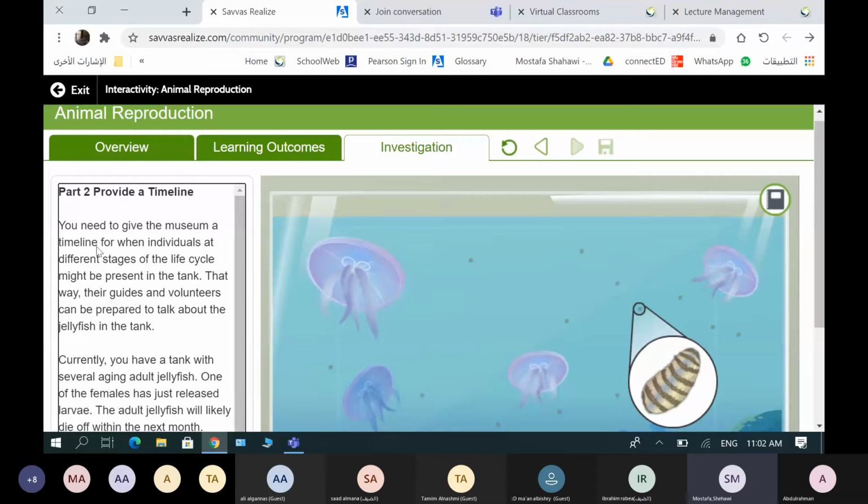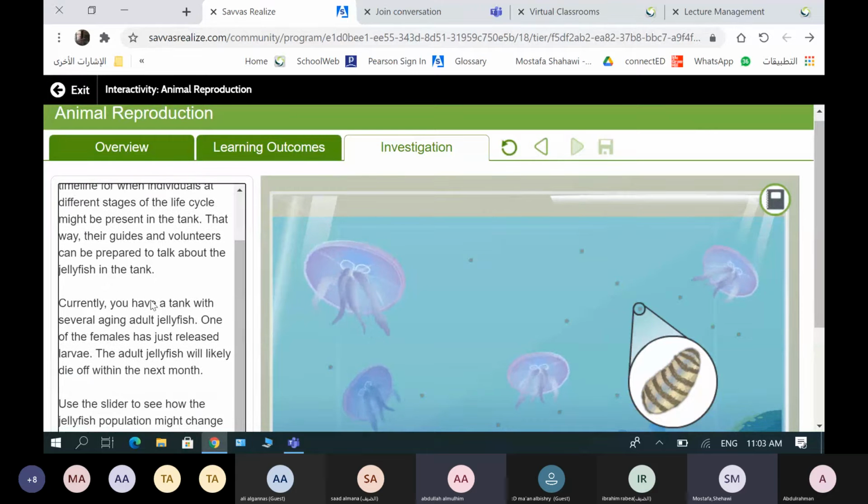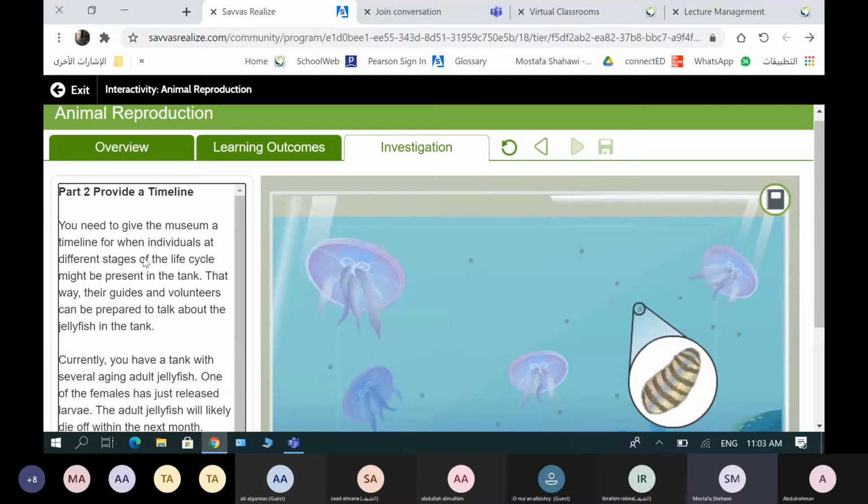You need to give the museum a timeline for when individuals at different stages of the life cycle might be present in the tank. That way, their guides and volunteers can be prepared to talk about the jellyfish in the tank. Yes, stop here. This is enough. Here it is talking about a timeline.